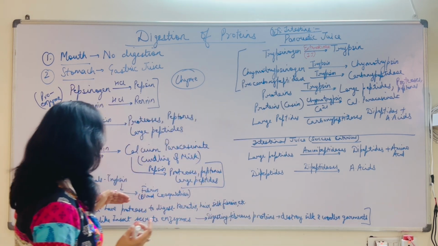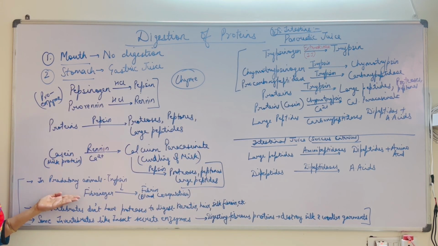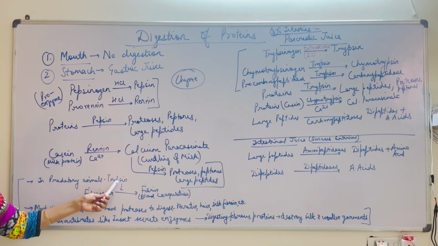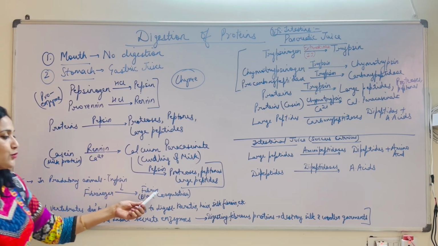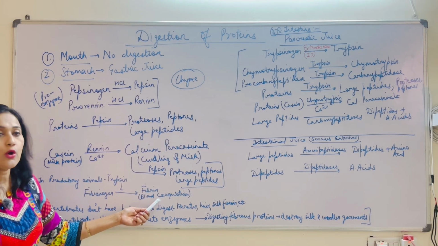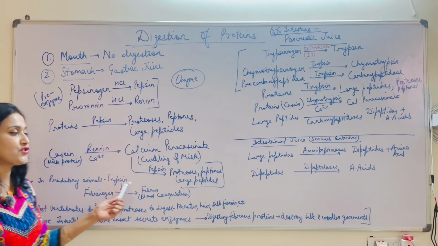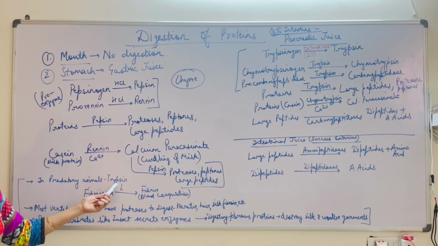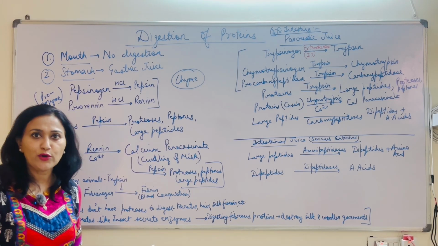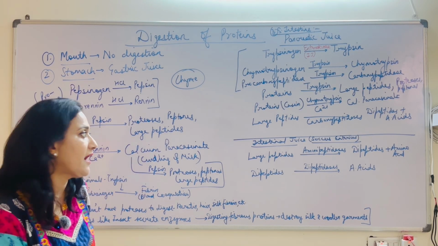So a few things I want to pinpoint here: in predatory animals, trypsin has the ability of converting fibrinogen into fibrin, so blood coagulation takes place. Which enzyme is helping in blood coagulation in predatory animals? Trypsin. So from your competition point of view, these are smaller things which might be asked.